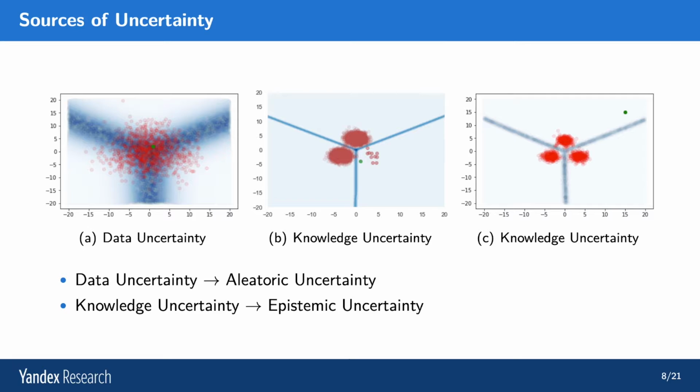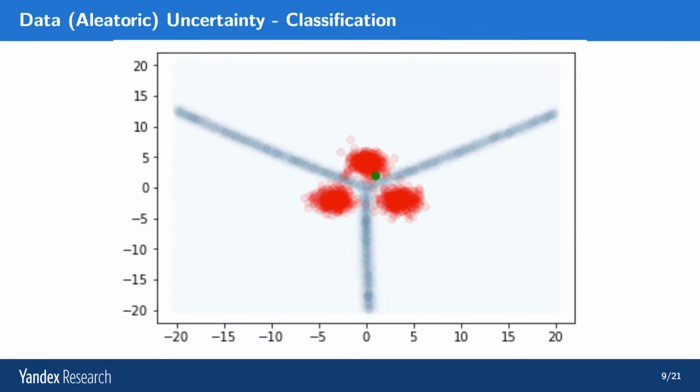However, we'll stick to data and knowledge because, in my opinion, these are slightly more clear terms than aleatoric and epistemic. So let's focus on data uncertainty. We'll use this synthetic example with 3 classes to describe the situation. So imagine you have 3 Gaussian distributed classes. Let's say they stand for the digits 1, 2, and 3, for example, or anything really. Now, in this particular case, the classes are non-intersecting, and the green test point can clearly be attributed to the second cluster, or the second class.